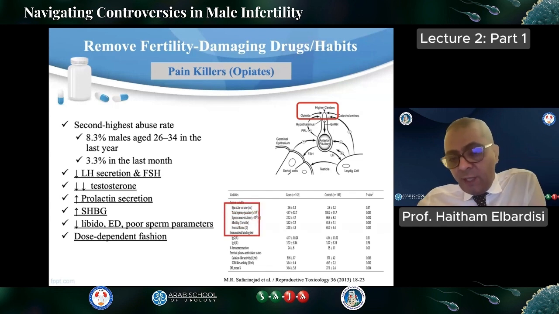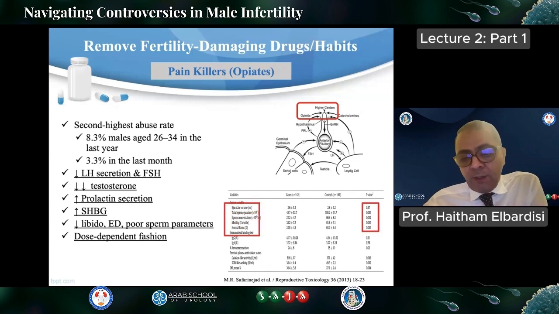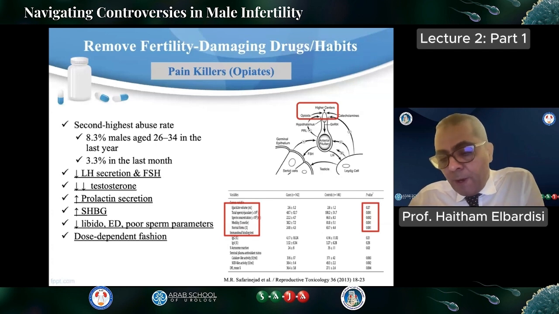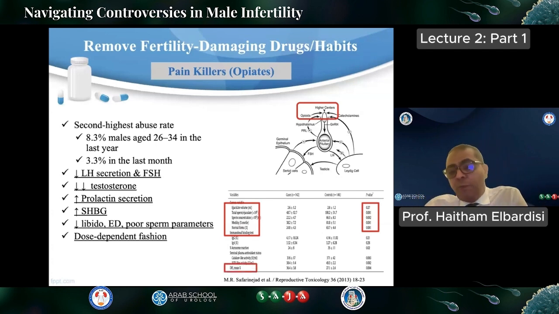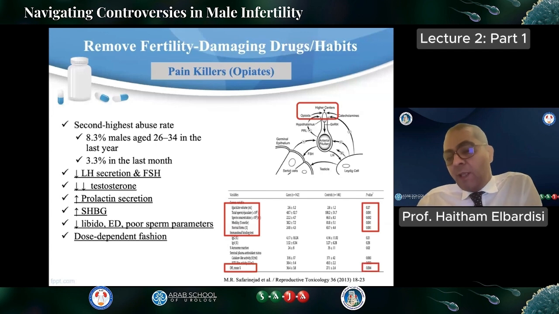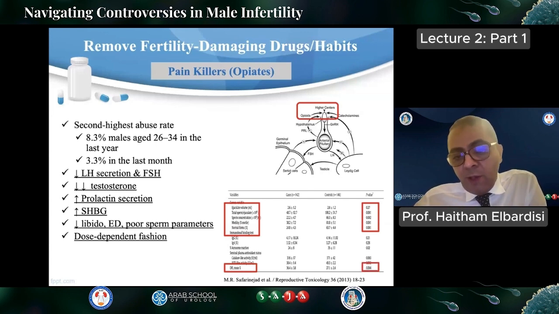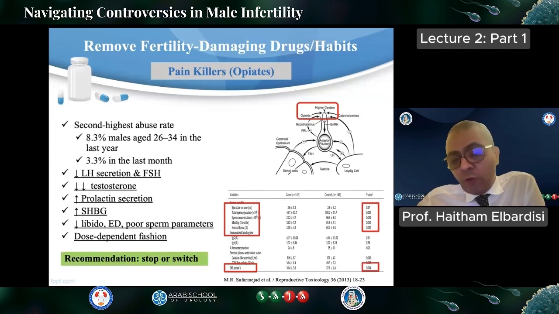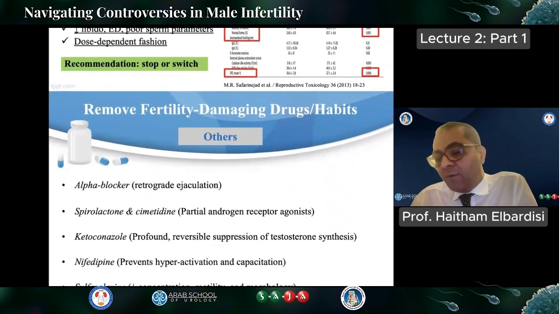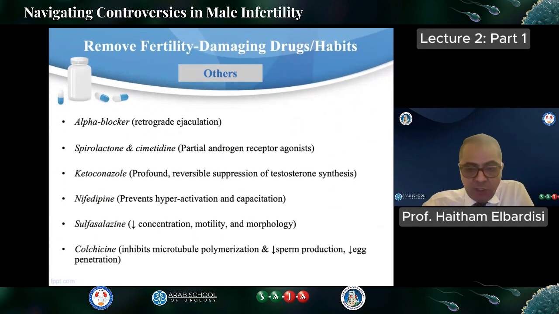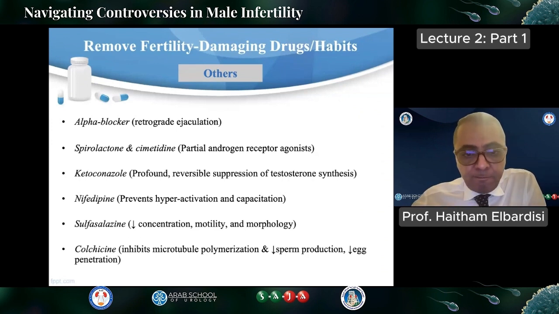And this is another study here that has been done by Safarjid and published in 2013. It showed that all sperm parameters were significantly affected while using these kinds of medications, and also sperm DNA fragmentation was significantly affected. Recommendation: stop or switch if possible.